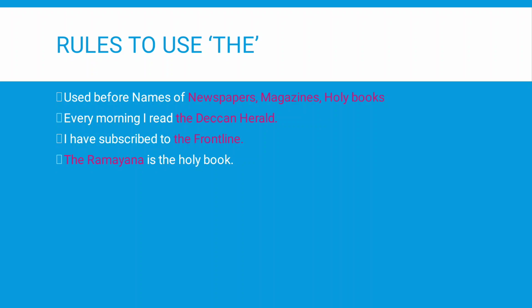When I use the name of the newspaper, we should use the definite article "the". Every morning I read the Deccan Herald because Deccan Herald is the name of a particular newspaper. In the same way, Frontline, Ramayana, etc.